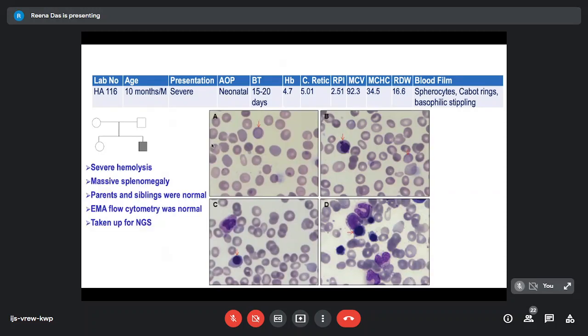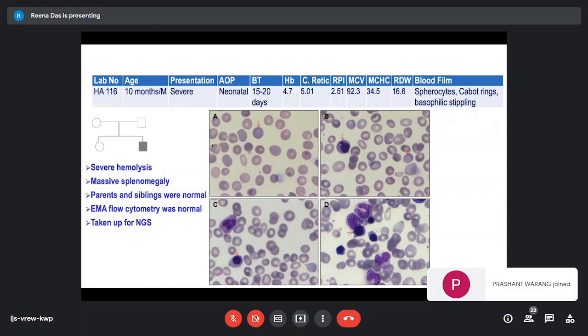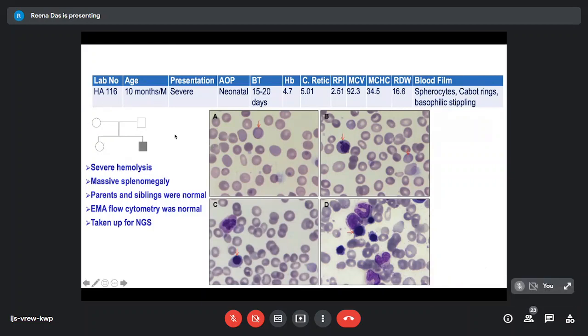I'll come to the next case, where this child presented with a very severe hemolytic kind of picture. The patient was 10 months old when he came to us, and there was neonatal jaundice. On the peripheral smear, we found these RBCs which are looking polychromatophilic. This is a Cabot ring. Some nucleated RBCs showed dyserythropoietic kind of features. Some basophilic stippling was also noted. And the regular things were looked at. There was severe hemolysis in this case, with no positive family history.